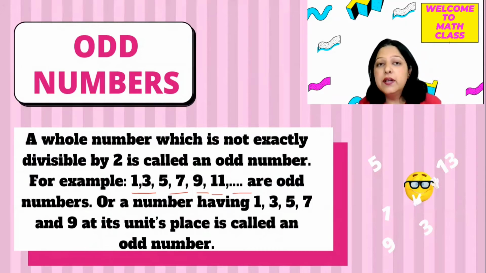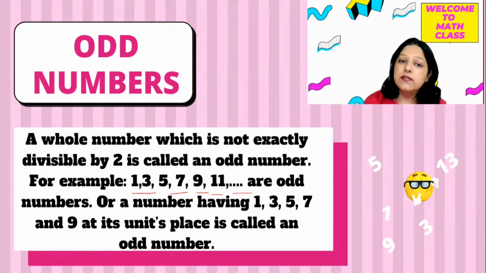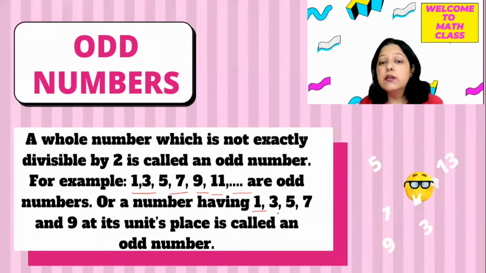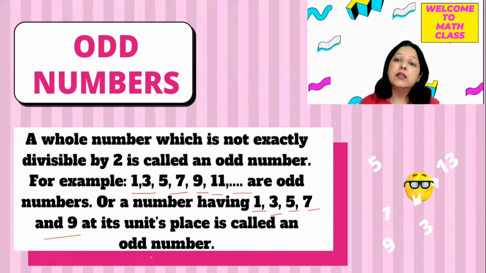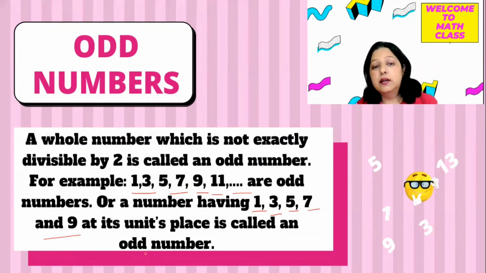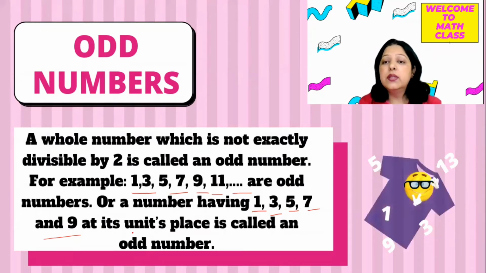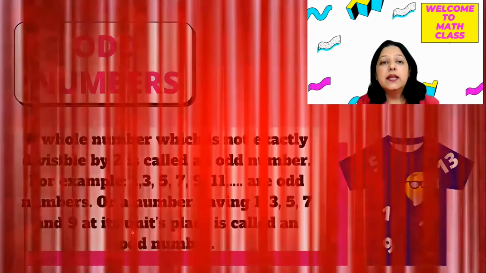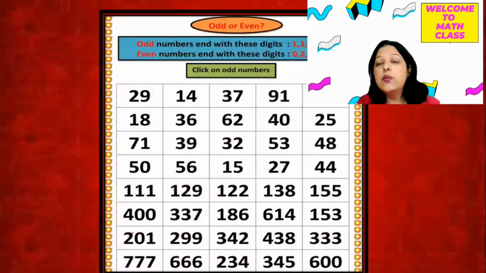And how can we identify कि कौन सा number odd है और कौन सा even है? Odd number के last place में, that is at units place, you will see always 1, 3, 5, 7, and 9 at its units place. So the numbers which end with 1 or 3 or 5 or 7 or 9 will be called odd numbers. Now let's see what is here in this. Oh yes, this t-shirt, we have all the examples of odd numbers. Okay, next type.